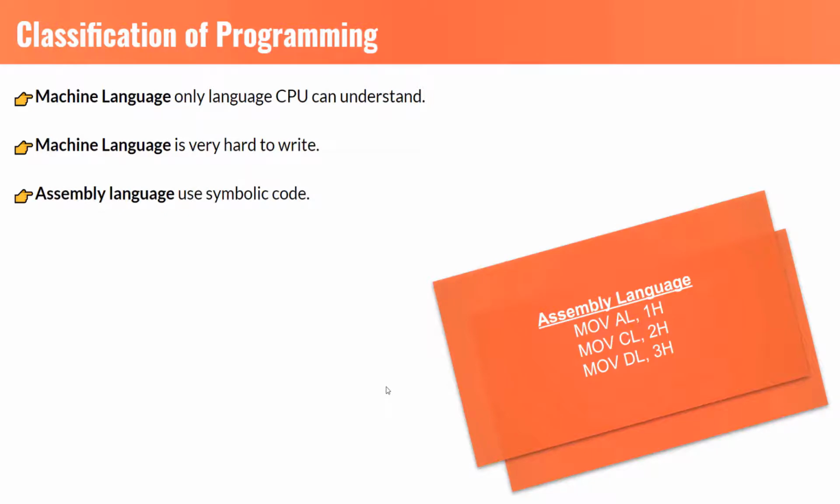Now, assembly language is better than machine language because it does not use 0 and 1 but uses symbols, also called mnemonic code, to write or give instructions to the CPU. It's again hard for the programmer to write code using assembly language. Let me give you an example. Let's say you want to add two numbers. For this, you will write instructions as underlined.